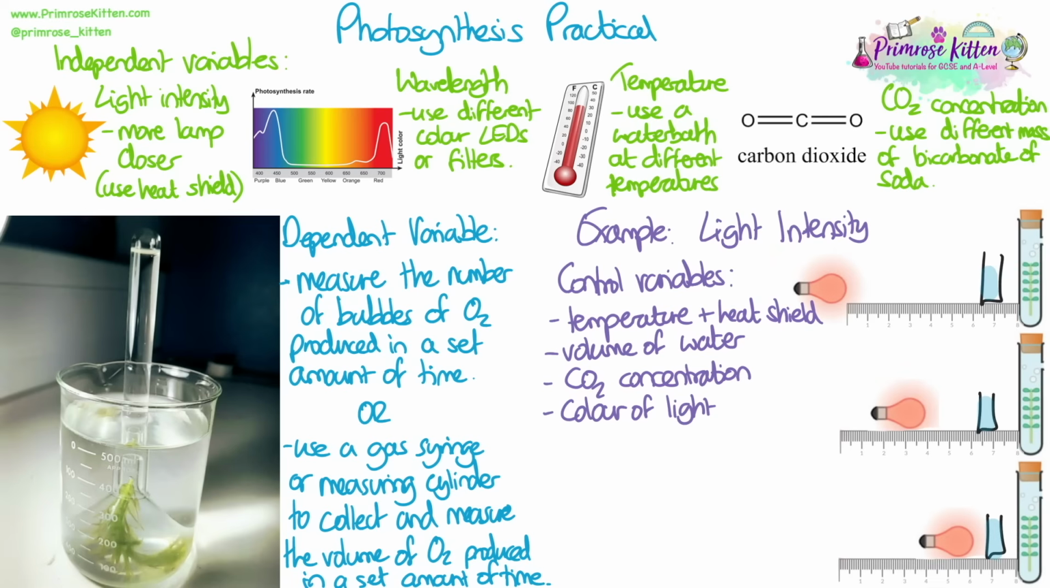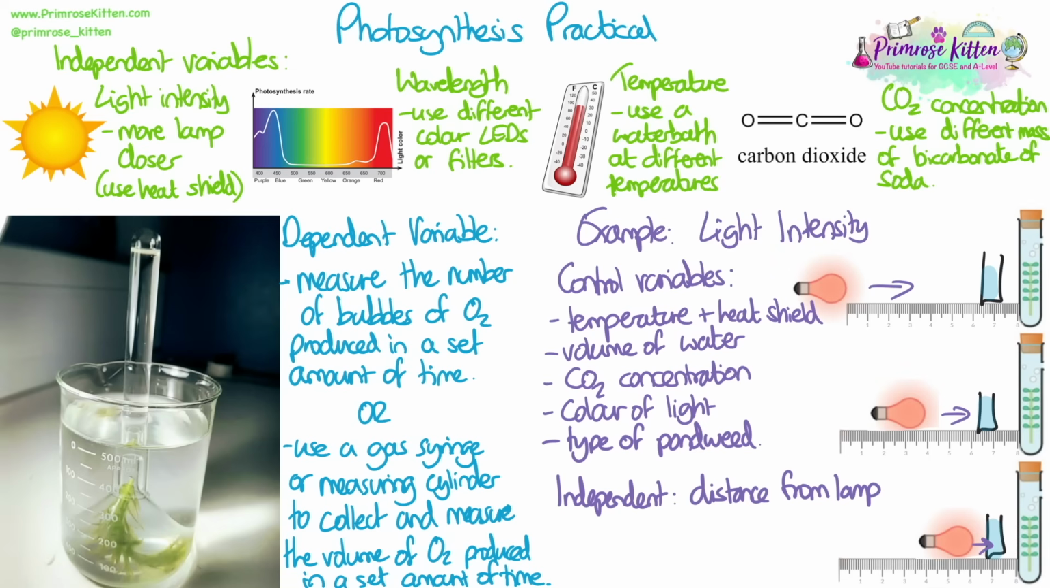I've placed a heat shield, which is just a beaker of water in between the lamp and the pondweed, so that the heat energy from the lamp is absorbed into that water and increases the temperature of that water, but the light energy passes through to our plant. This means that only light intensity is the factor that's changing, and the temperature should not change with our pondweed. You could also use an LED bulb, which does not produce as much heat.